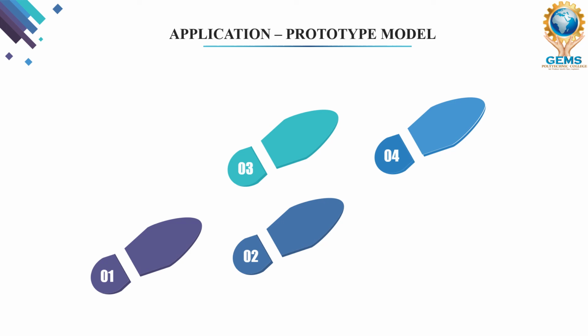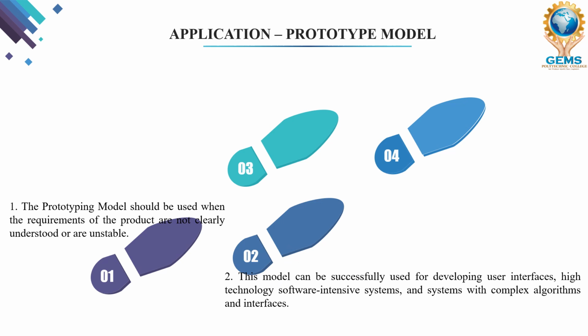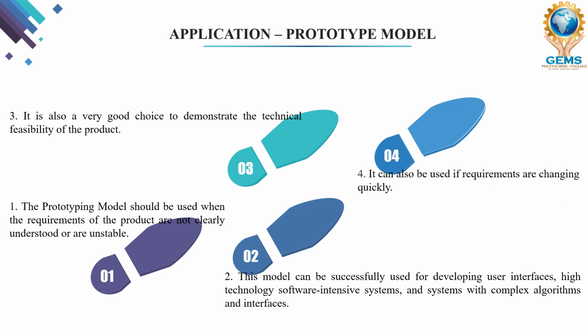Now the applications of the prototype model. When are we going to use it? The prototype model is mostly used when the requirements of the product are not clear to understand. Second, this model can be successfully used for developing user interfaces and high technology, and it is a very good choice to demonstrate the technical feasibility of the product. Fourth, it can be used if the requirements are changing quickly. In that case, this type of model is applicable.